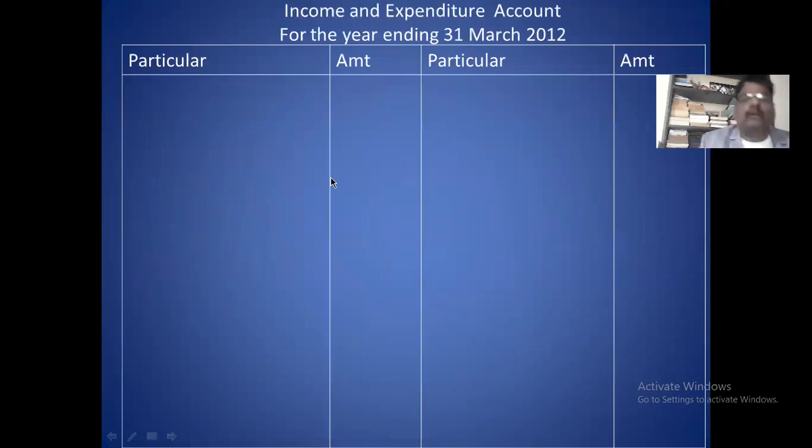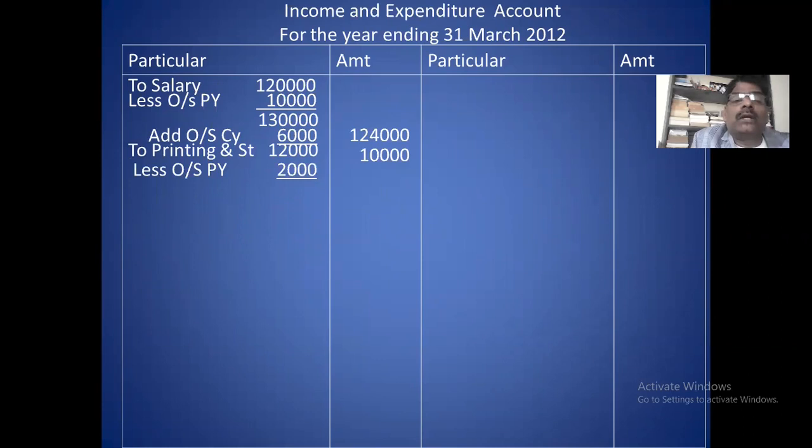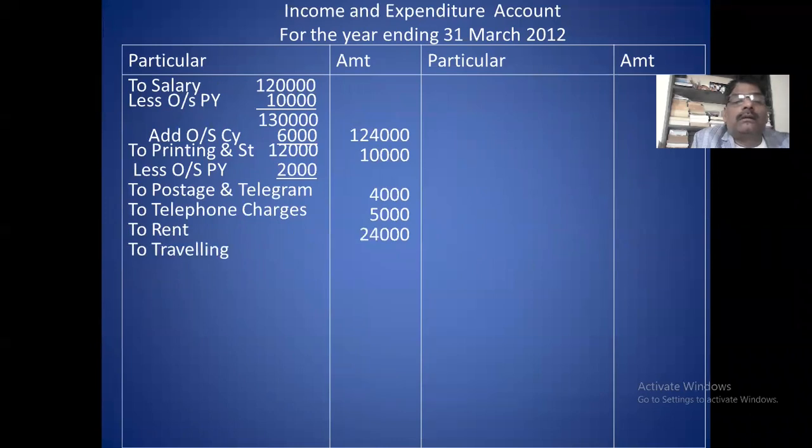So this is the income and expenditure account. Salary you take, add and less. Less last year outstanding, add current year outstanding. Your income salary net is 1,24,000. Printing and stationery 12,000. Less last year outstanding 2,000. Postage direct, telephone direct, rent direct, traveling direct, miscellaneous expense direct, no adjustment.